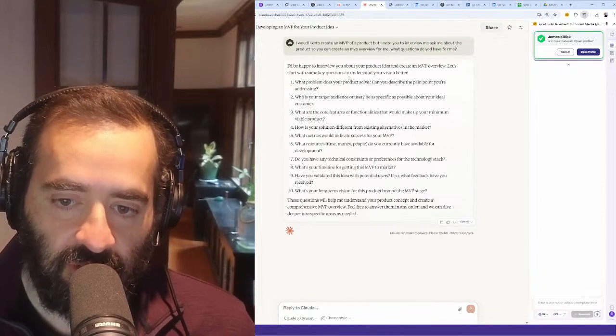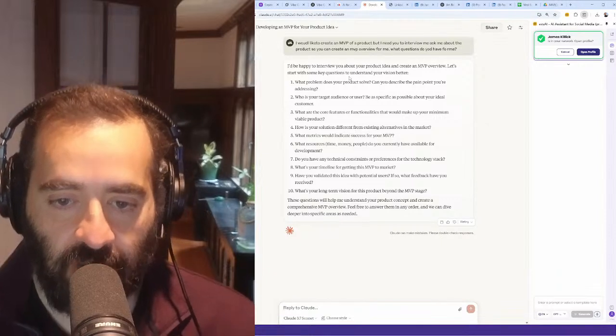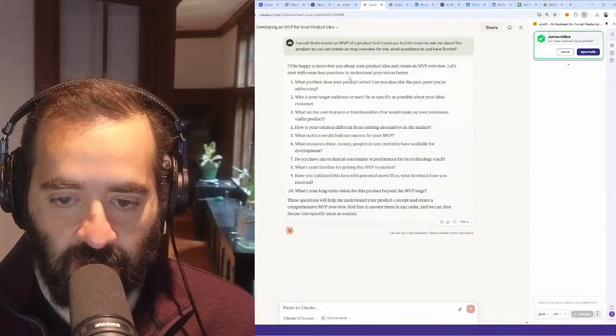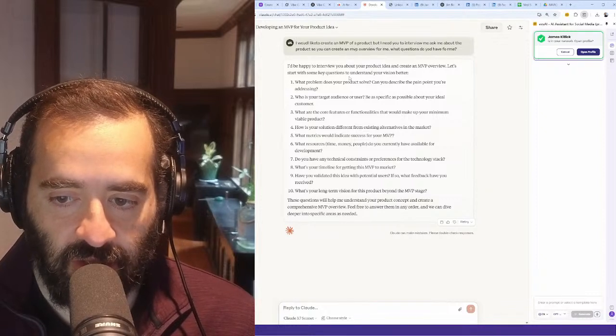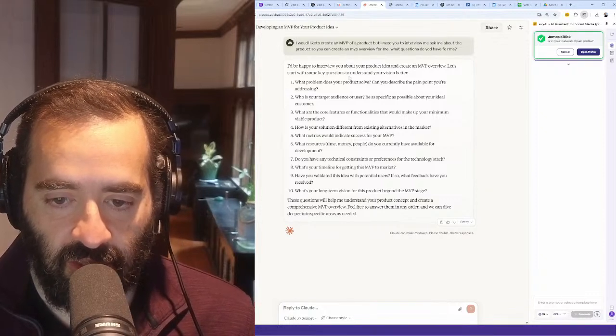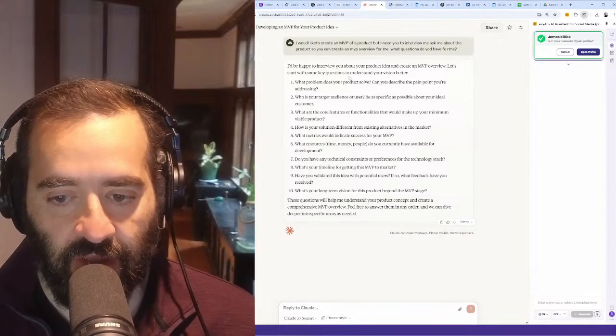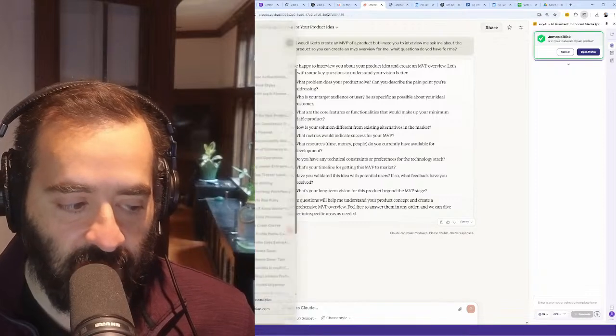What metrics would indicate success of your MVP? What resources, time, money do you currently have available for development? Do you have any technical constraints or preferences for your technology stack? What is your timeline for getting your MVP to market? And have you validated your idea with potential users? If so, what feedback have you received?